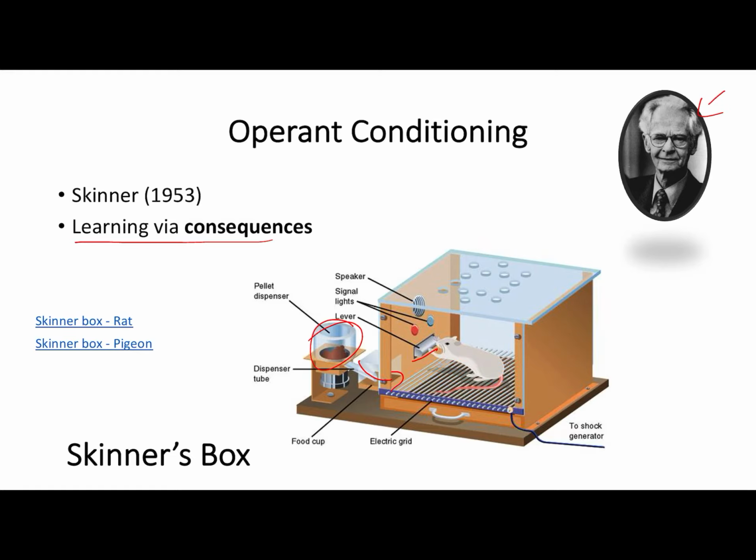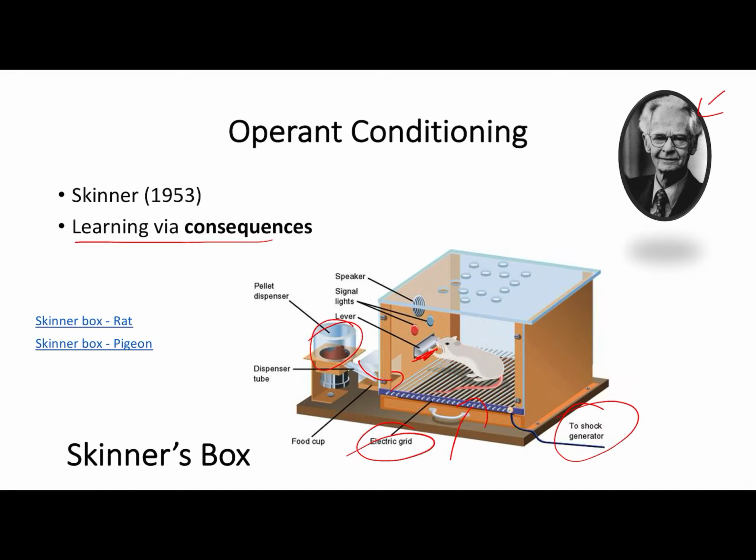In other circumstances, you can see here that the floor has got an electric grid, and this is powered up to a shock generator, which means that this floor is able to deliver an electric current to shock that rat. So if you can imagine other circumstances, again, this rat is exploring around the cage, but while it's doing so, it's receiving a constant electric shock. Now, again, when this rat accidentally stumbles upon this lever here and presses it, that electric shock stops momentarily. So you can imagine then this rat is going to continuously press this lever in order to avoid getting that